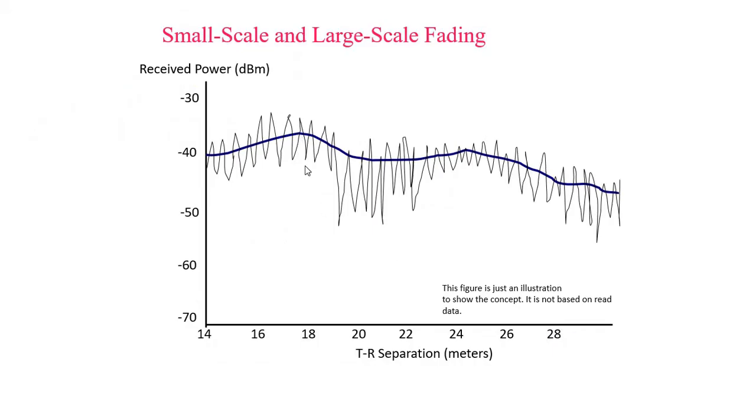So this is a graph. You can observe that it shows the small scale and large scale fading. This is the transmitter side, and this can be the receiver side, so we have the transmitter to receiver separation. When this distance keeps increasing, normally attenuation will happen. Attenuation means loss of signal, so signal loss is called attenuation. At short distances we can expect small scale fading. At long distances from the transmitter we can observe large scale fading.